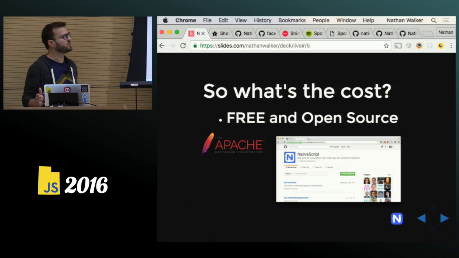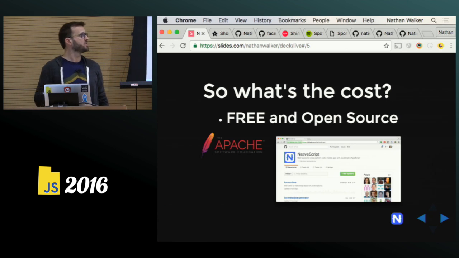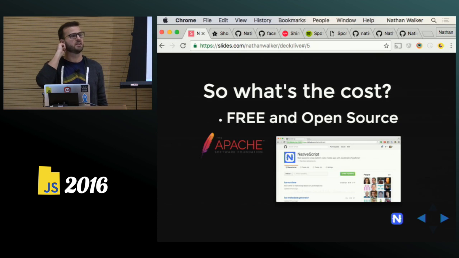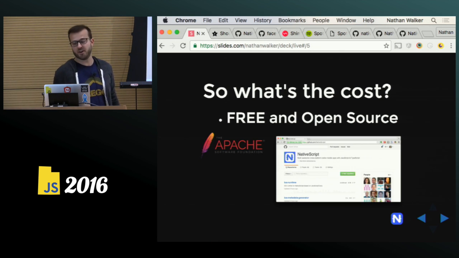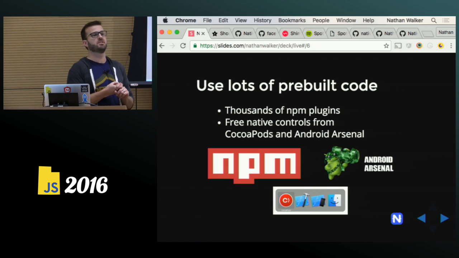It is free and open source. You can actually go and look at the source code today. NativeScript's org on GitHub has tons of excellent code samples, and you can check all that out. It uses lots of pre-built code. You can use everything from NPM.